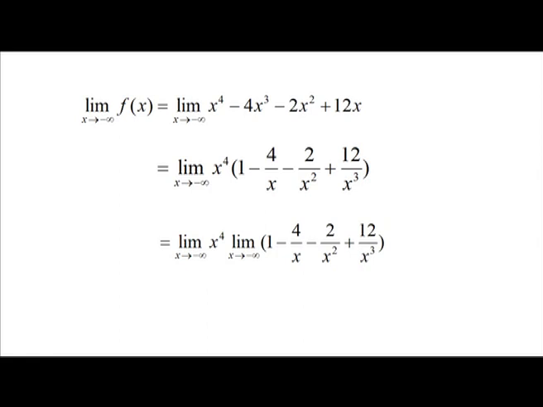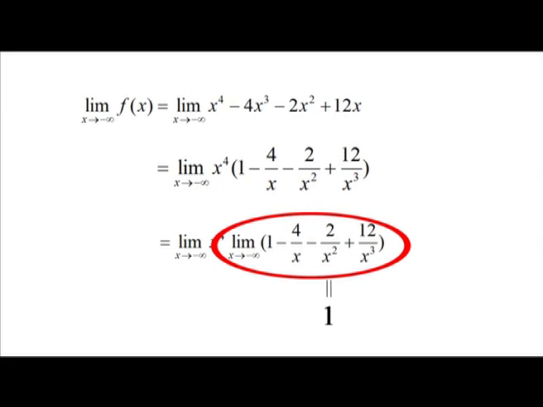As x goes to minus infinity, 4 by x, 2 by x square and 12 by x cube all go to 0. So, that limit x going to minus infinity 1 minus 4 by x minus 2 by x square plus 12 by x cube is equal to 1.